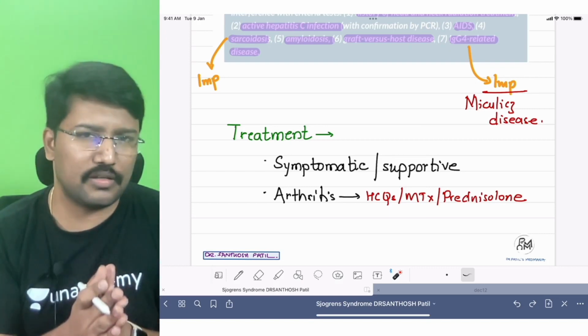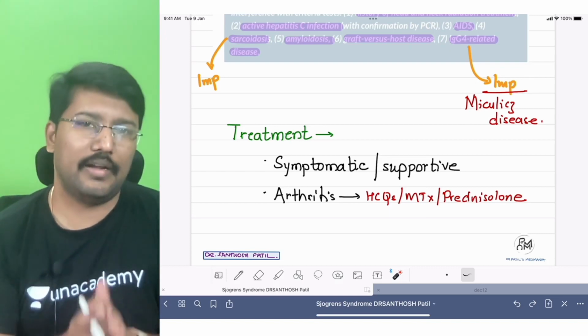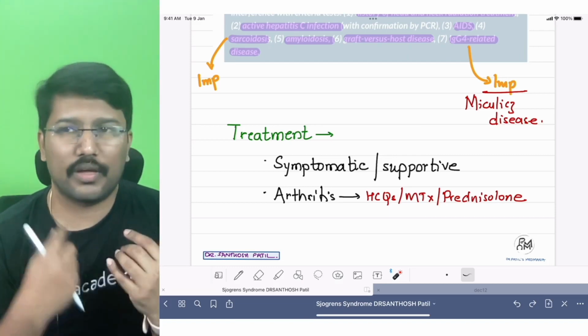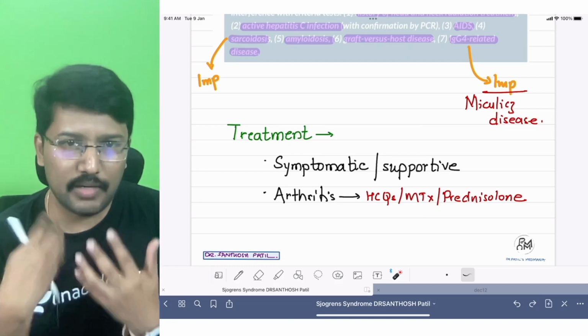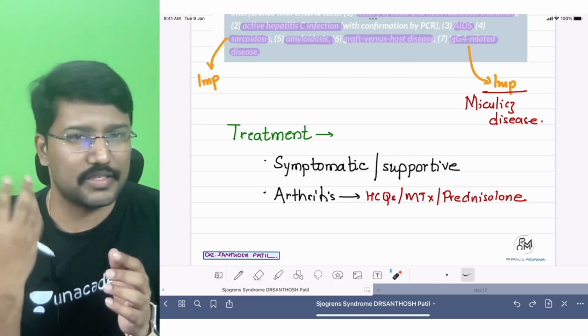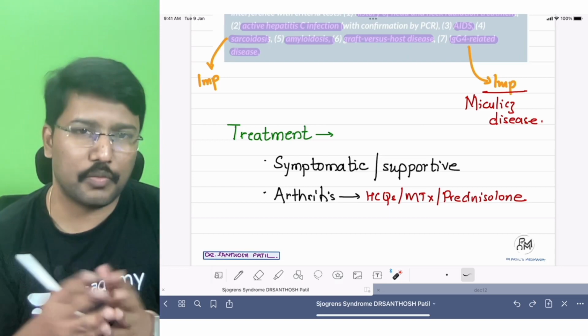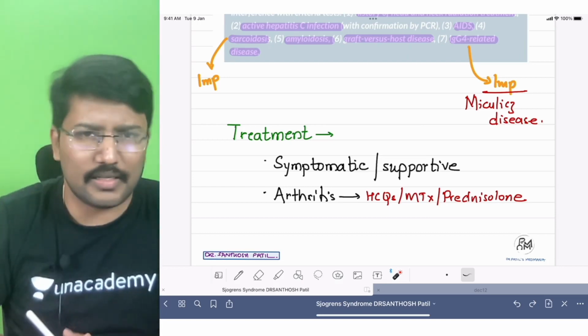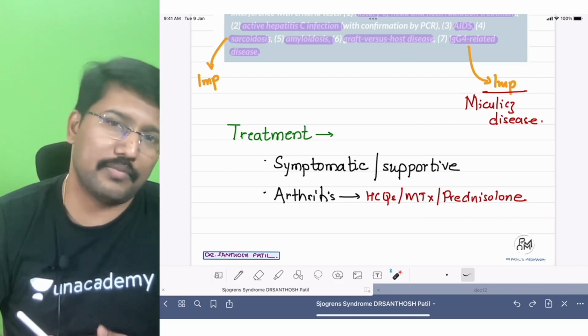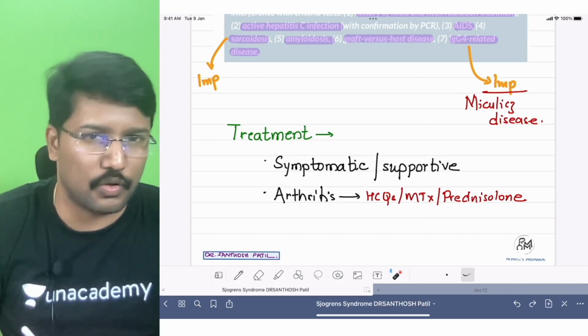If patients are really bothered by xerostomia, you can ask them to use lozenges which will help secrete some saliva before feeds. If it is dry eyes, give them eye drops which contain lubricants. That is the routine symptomatic approach. If they have developed complications, we treat them according to how we would treat those complications.